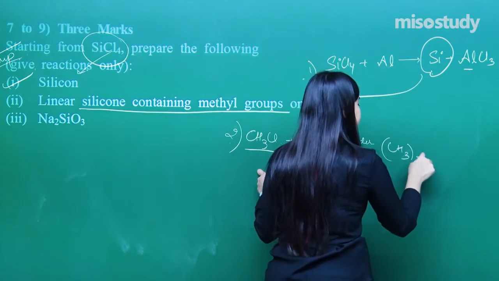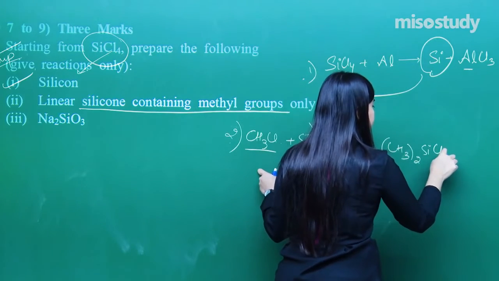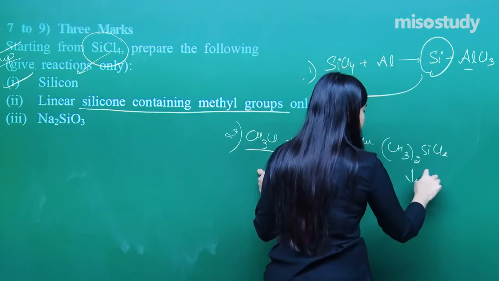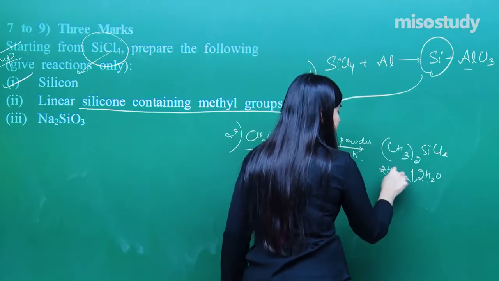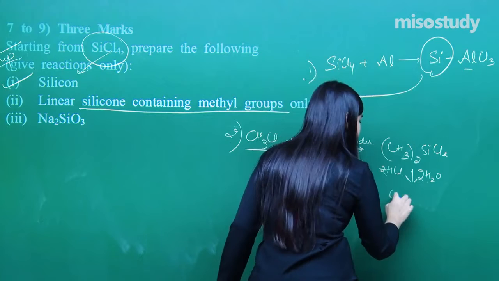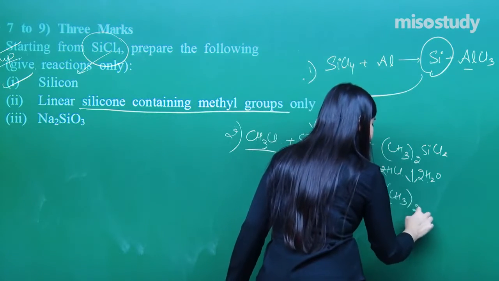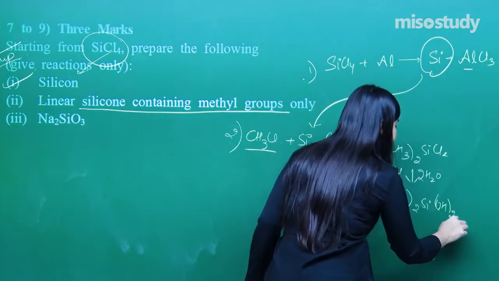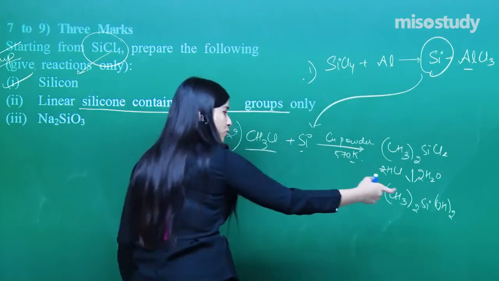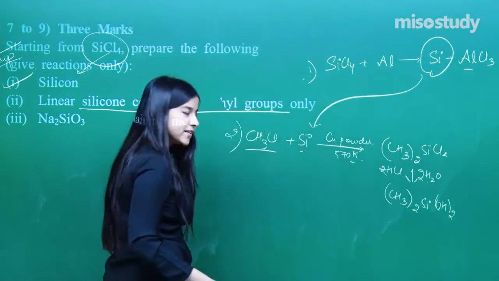(CH3)2SiCl2. Now reaction with water, 2 moles of water minus 2 moles of HCl, we get (CH3)2Si(OH)2. Now there will be a polymerization with this particular compound, what I needed.